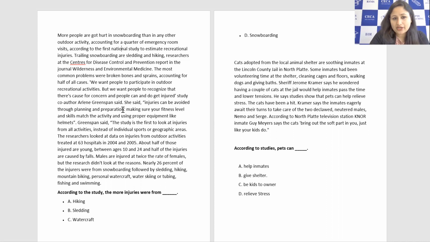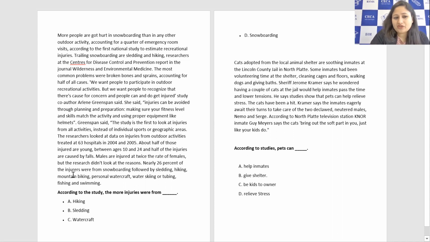This is what they are saying, like what people should do and how they can avoid the injuries. After that they are also talking about the data from the injuries, like how many people got hospitalized in the year 4 and 5, and what their ages were, right? So basically the answers they're talking about are in here only. The second, they are saying trailing, snowboarding, sledding and hiking, right? They are saying these activities are another reason for all of the injuries happening to people. So out of sledding and hiking, what can be our option? We may have to go toward the end of this one.